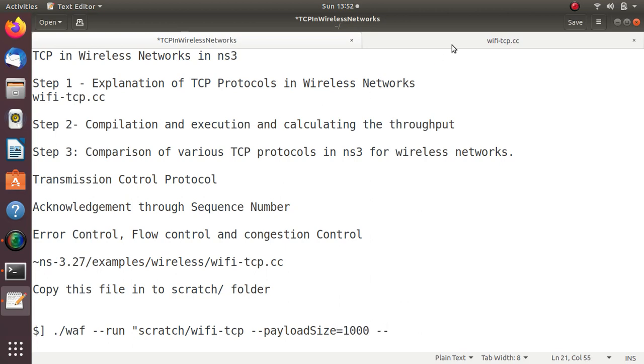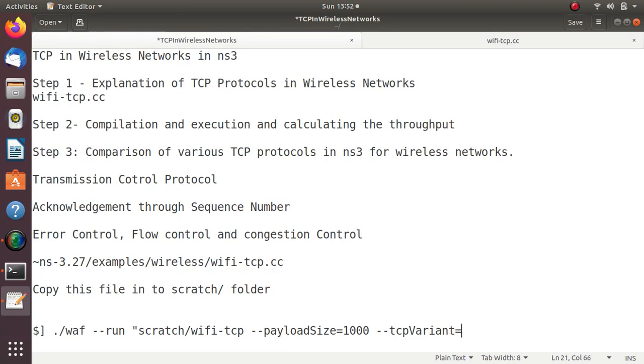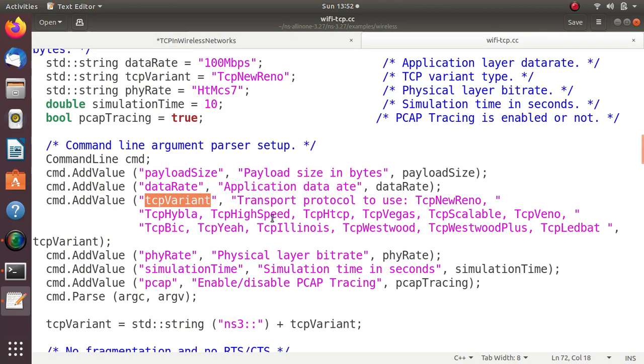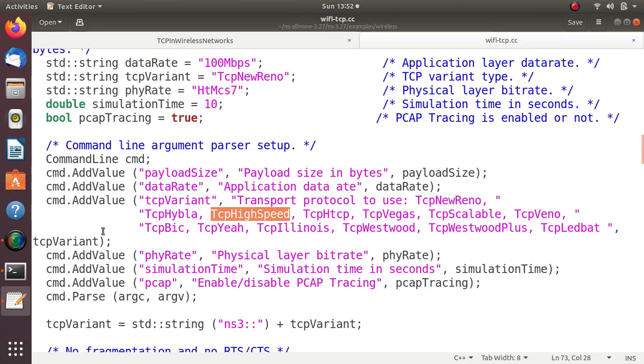Again, in case we want to change the protocol name, like the TCP variant, Control C, and I will paste it here, equal to, since it is a string, we can use TCP HighSpeed. In that case I can use TCP HighSpeed here. This way I can control my entire file. This way the command line arguments can be adjusted. Likewise I can use all the variables given in the command line. That is the purpose of these command line variable names. Whatever variable names are here, I can control all of them.